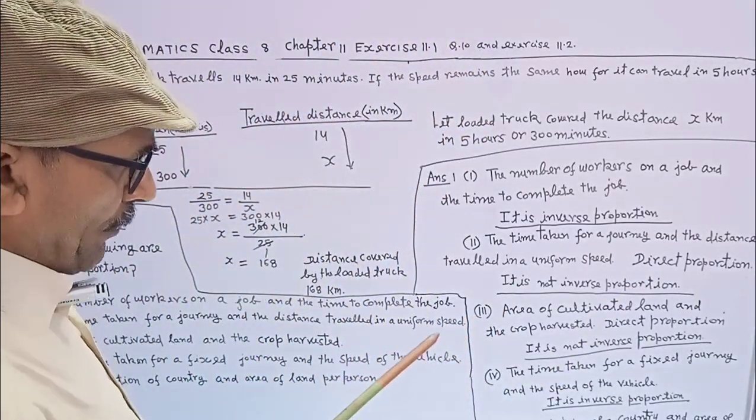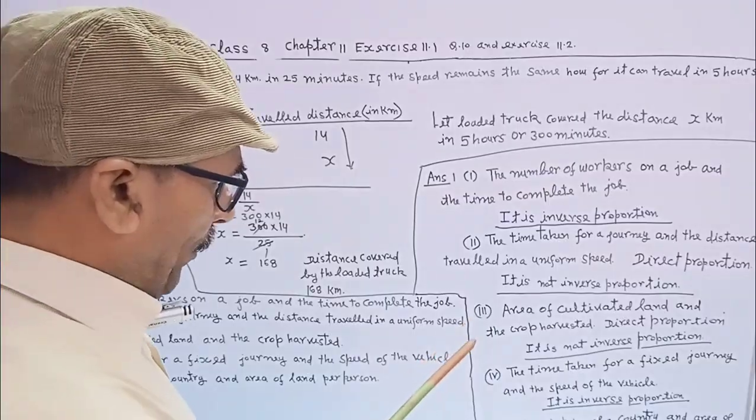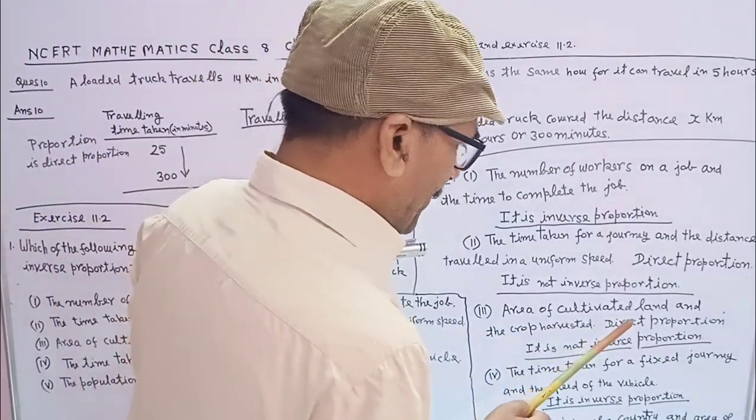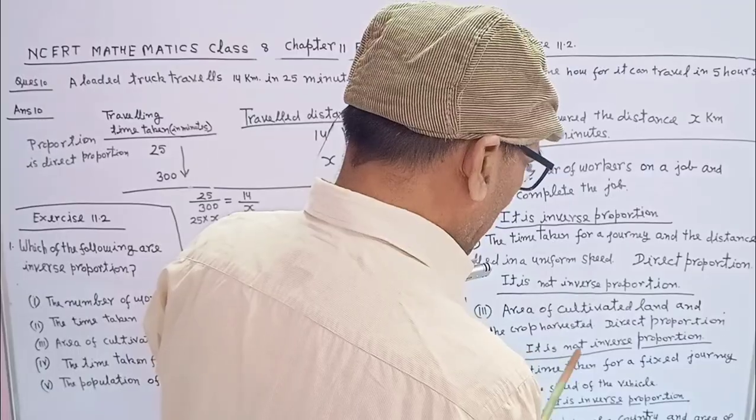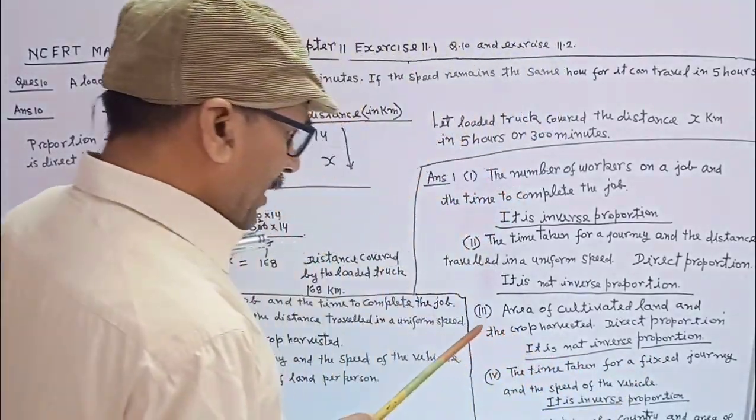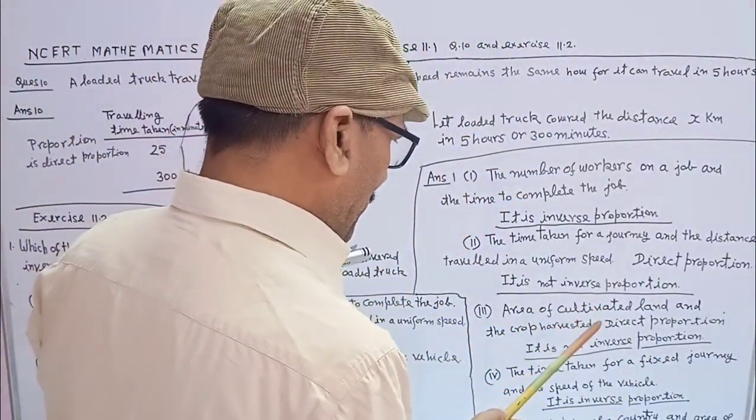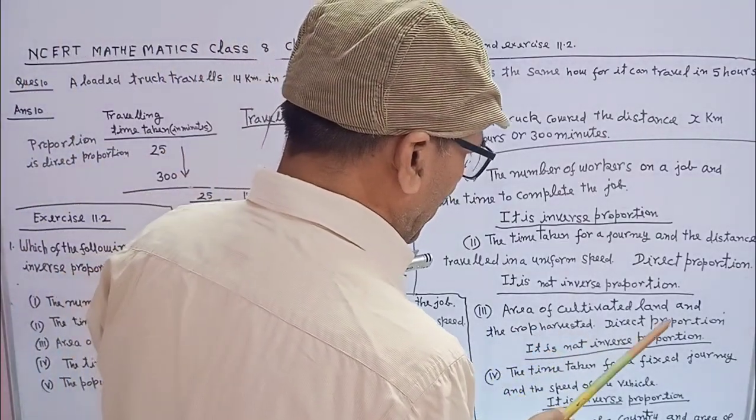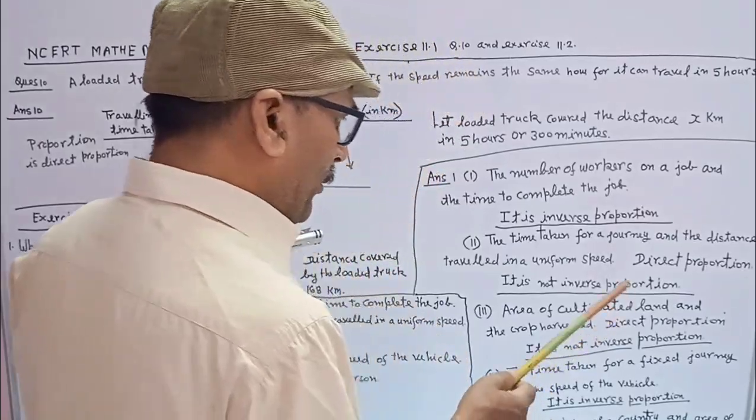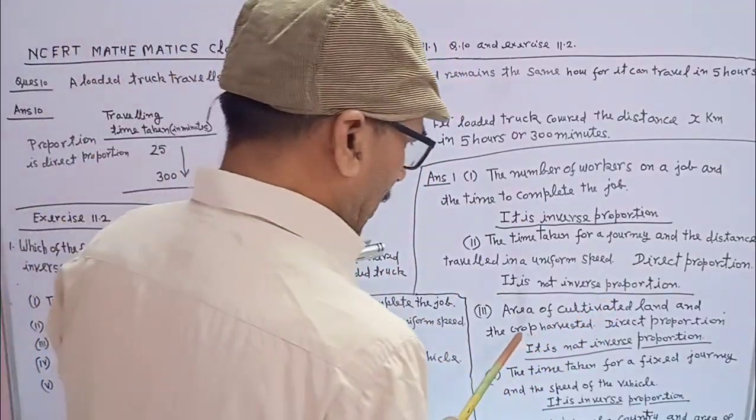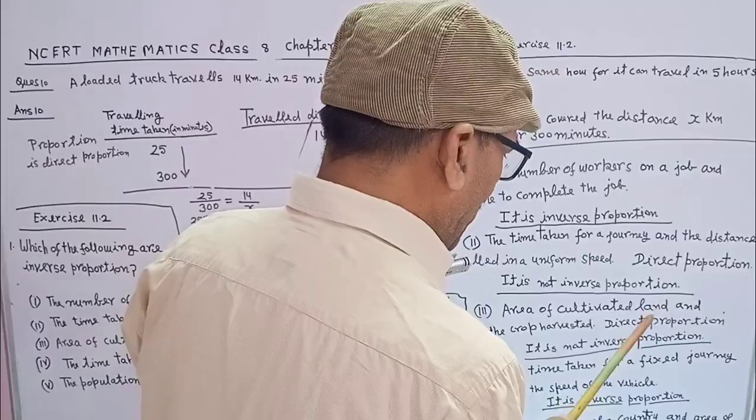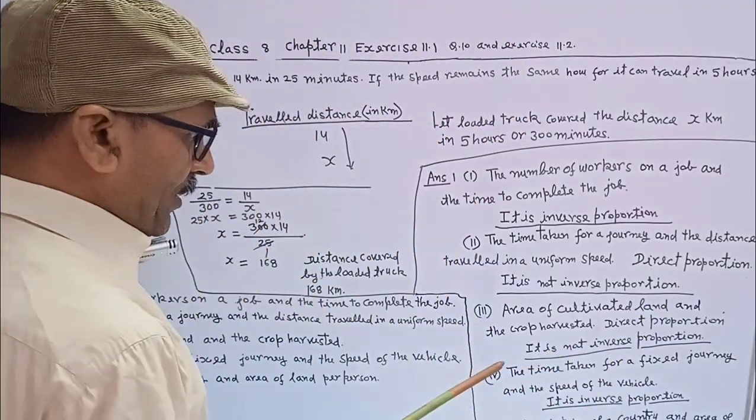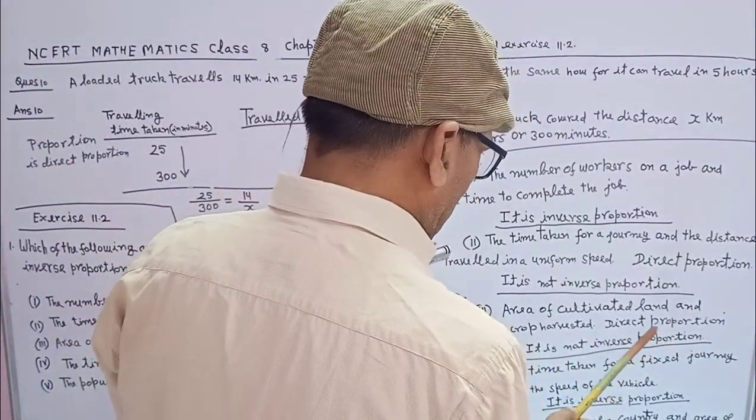3rd, area of cultivated land and crop harvested. Direct proportion. It is not inverse proportion, because if the area of cultivated land is increased, then the crop harvested will also be increased. If the area of cultivated land is decreased, then the crop harvested will also be decreased. So it is not inverse proportion, it is direct proportion.